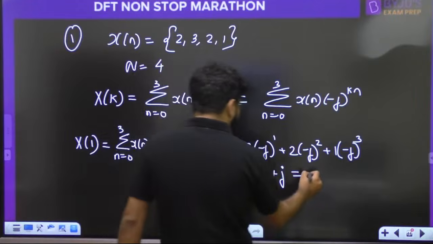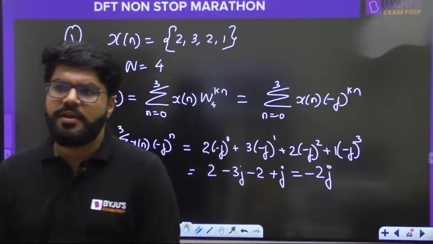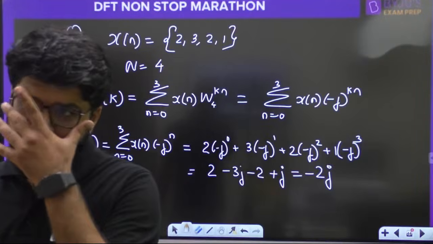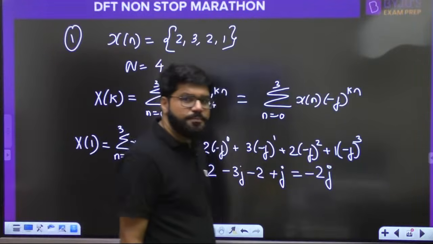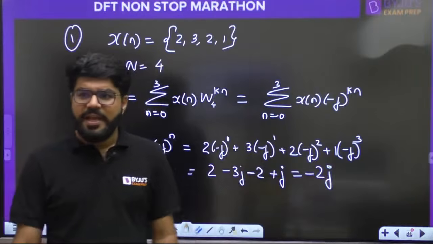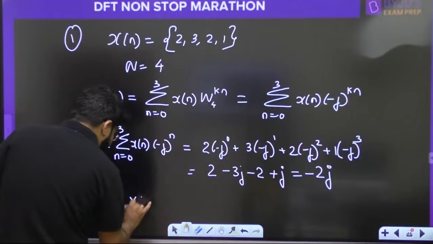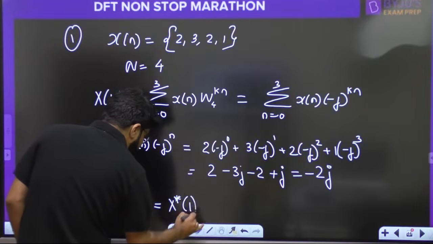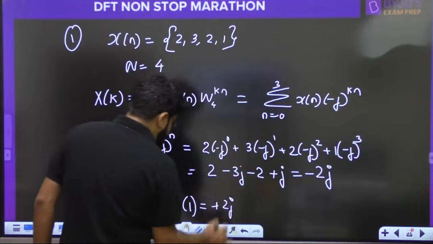So what is my answer? 2 minus 2 cancels, and we get minus 2j. Everybody, minus 2j. X[1] is minus 2j. Simple. So what is the value of X[3] then? By the conjugate symmetry property, X[3] is the conjugate of X[1], so that will become plus 2j.